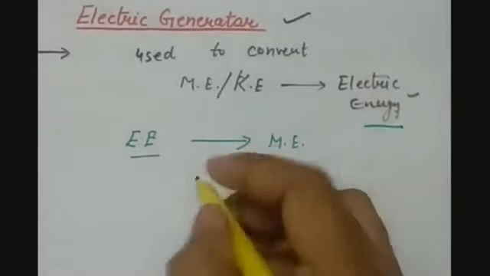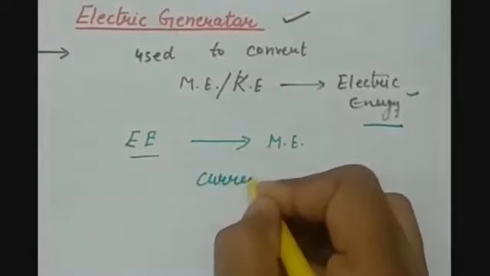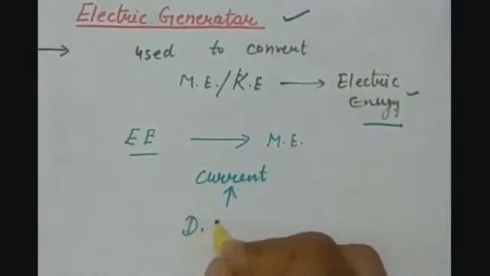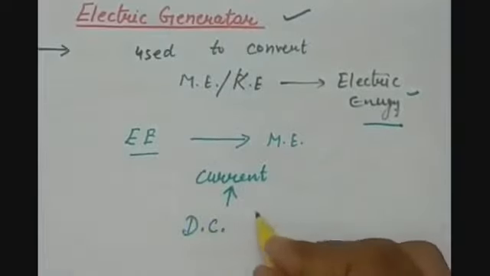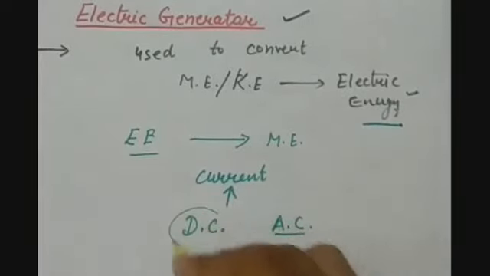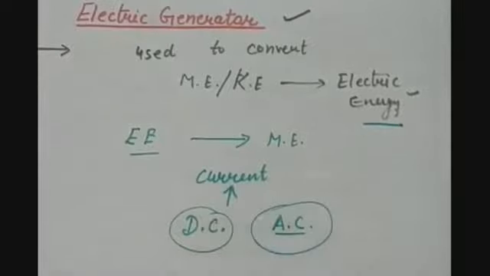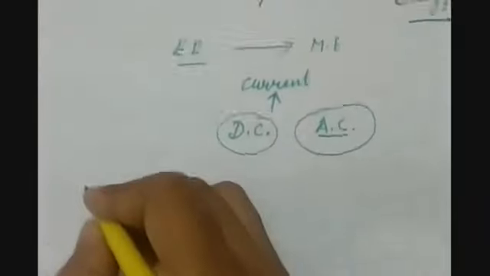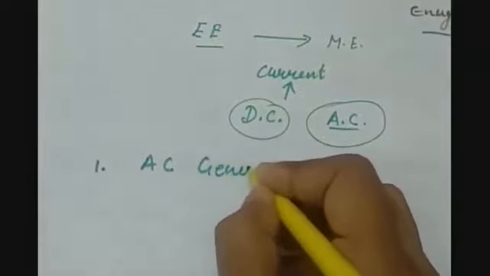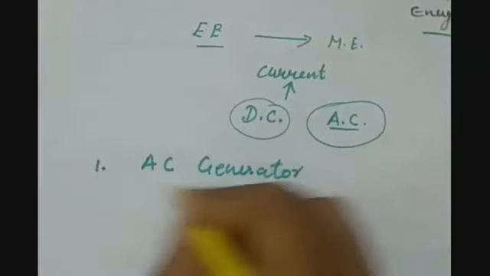This electric energy is basically current. Just now we have studied that current can be of two types. It can be DC current or direct current, or it can be alternating current. So depending upon the type of current produced by the generator, electric generator can be of two types: AC generator or DC generator.